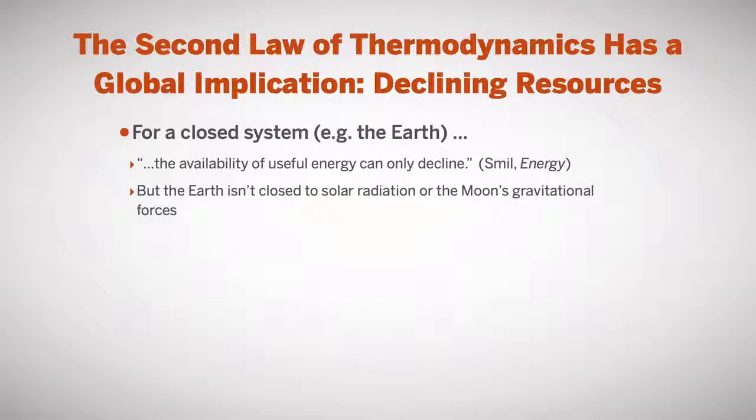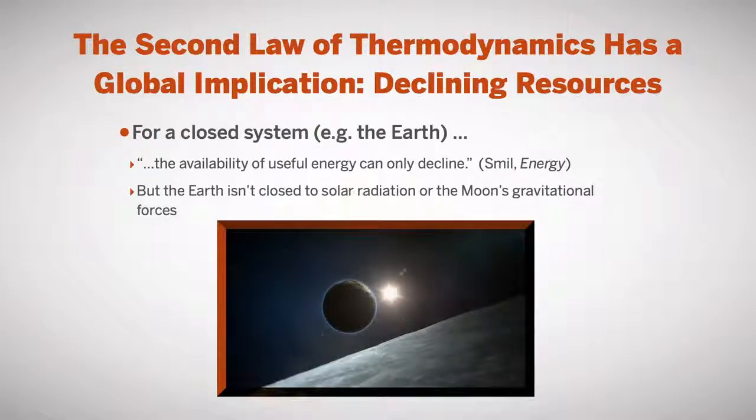However, the Earth isn't closed to solar radiation. That statement is for a closed system. In closed systems, the energy must decline. But in an open system, you can keep having energy. So the Earth is actually open to solar radiation, and the Earth is open to the moon's gravitational forces. Those are not determined to decline on the same time scale as the resources within the Earth. So this is the challenge. The first law says we can convert from one form to another. The second law says as we do those conversions, we'll have losses, and we will deplete the fuels.